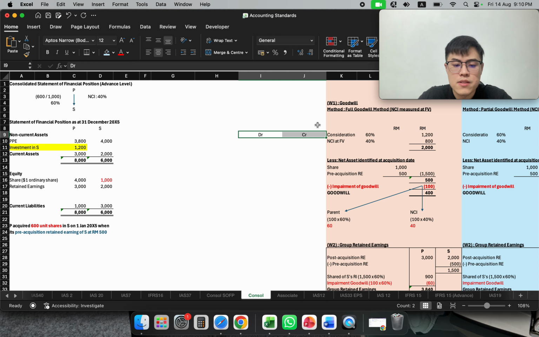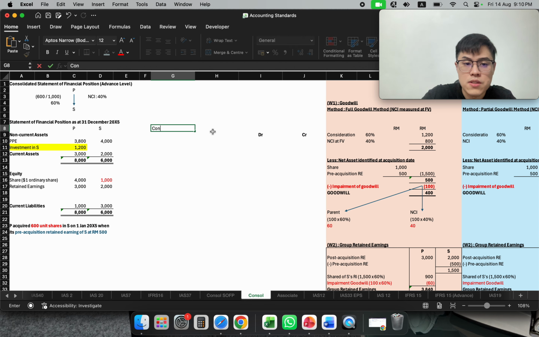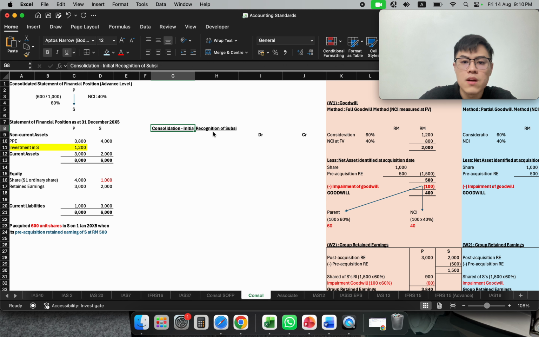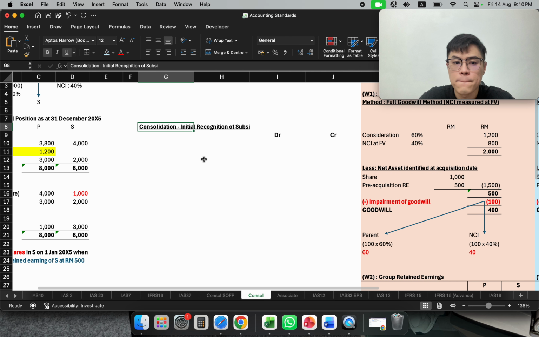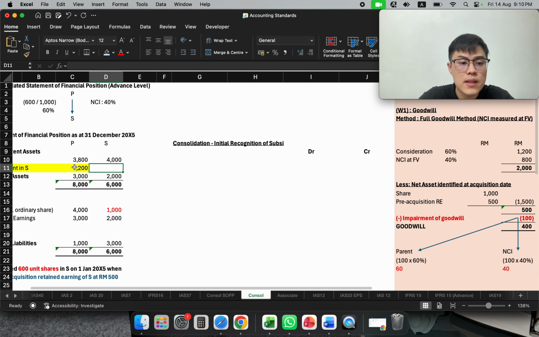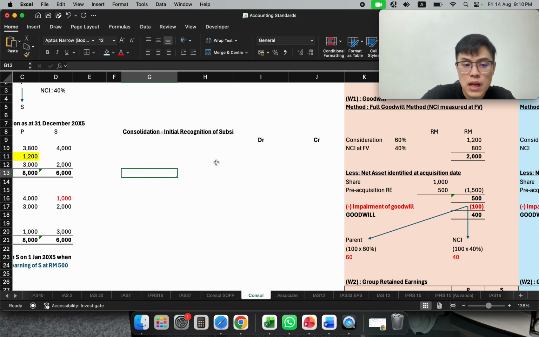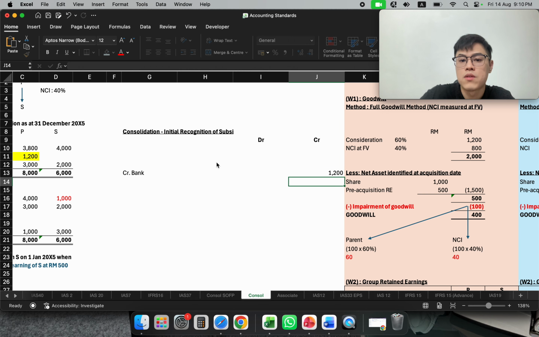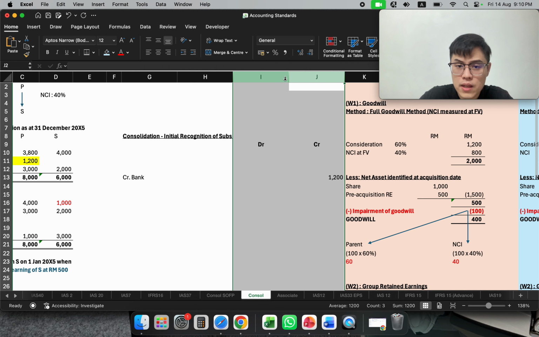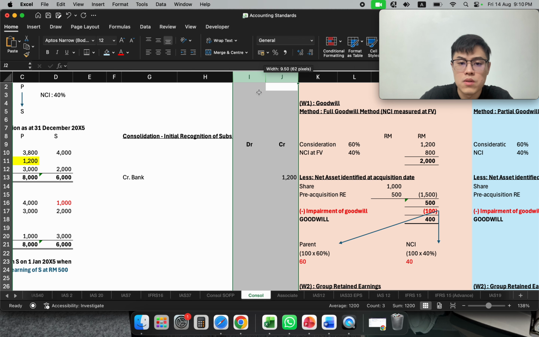So if I'm the parent, when I want to do consolidation for the initial recognition of my subsidiary, what will be my double entry? I invest using 1002. So I invest using 1002 consideration. So I will credit my bank 1002.